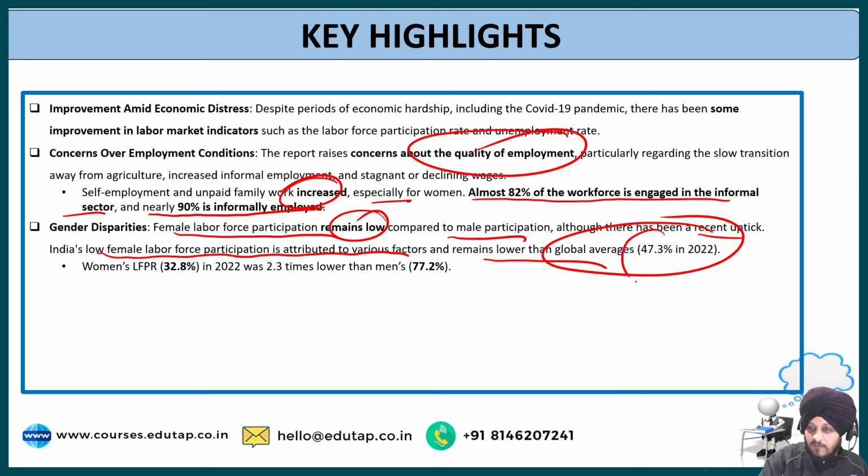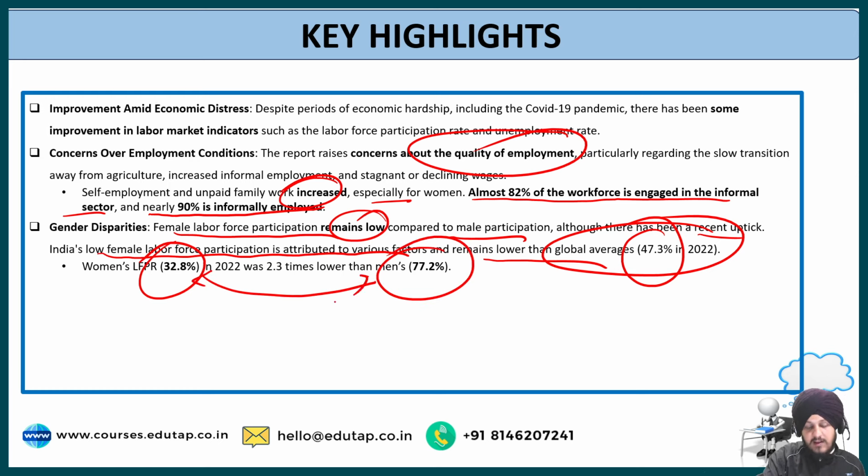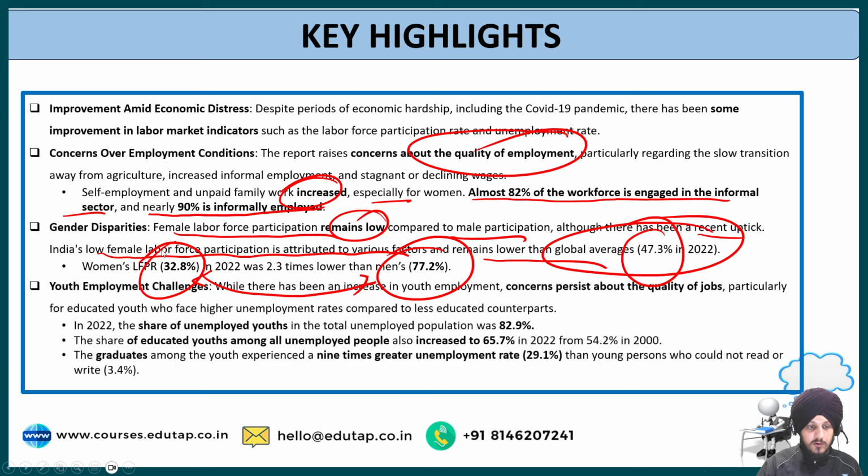The global average is 47.3%, and India's women labor force participation rate is 32.8%, which is much lesser and is 2.3 times lower than the men's labor force participation rate, which is 77.2%. So you can see very clearly the gap between the labor force participation rate of men and women, which highlights the issue of gender disparity in the employment sector and has been highlighted by the report.